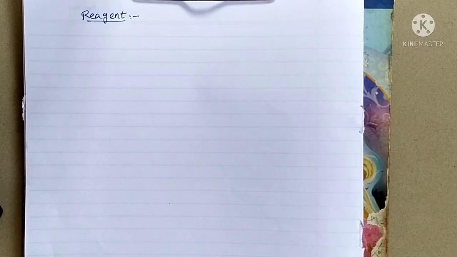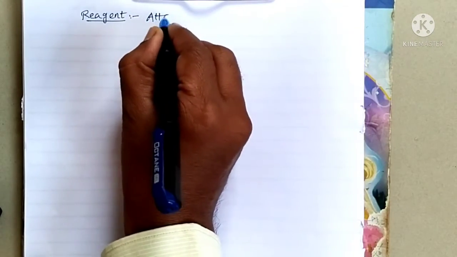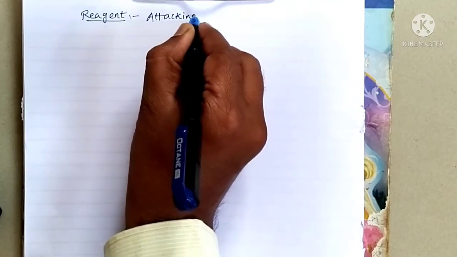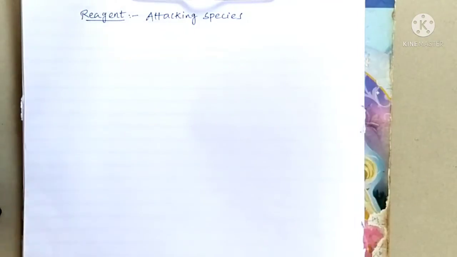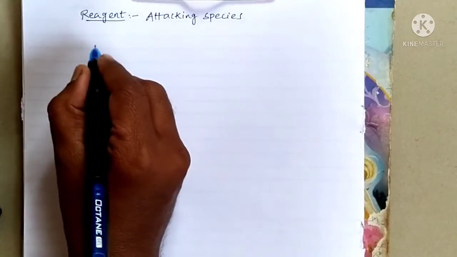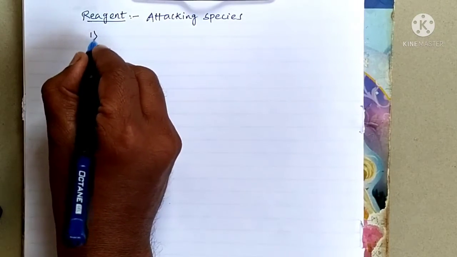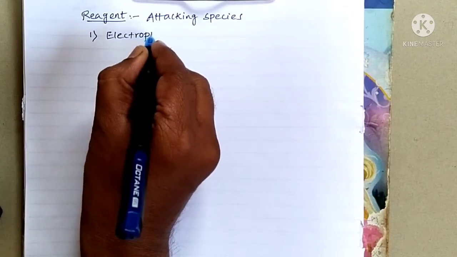Reagent is defined as an attacking species. The attacking species is known as a reagent. Reagents are of two types. One is the electrophilic reagent, also known as electrophiles.